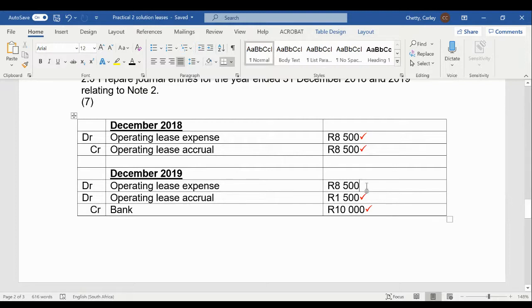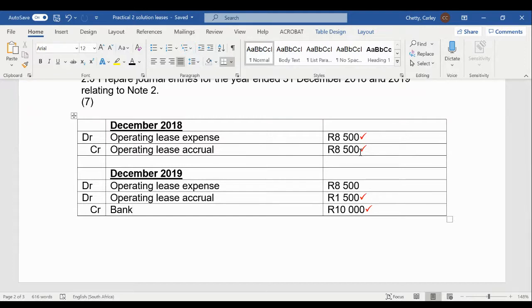But because we recorded some of that expense in previous years, we are going to keep our operating lease expense at 8,500 Rand. And then the difference is going to be reducing our operating lease accrual account, which was raised in the prior years. Okay, are you still with me?